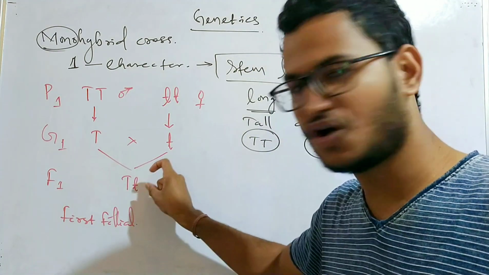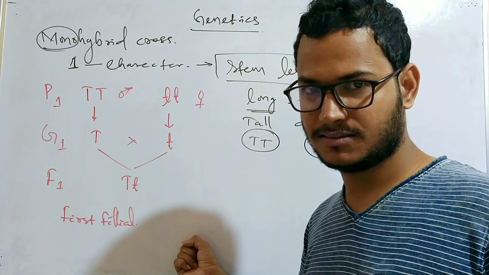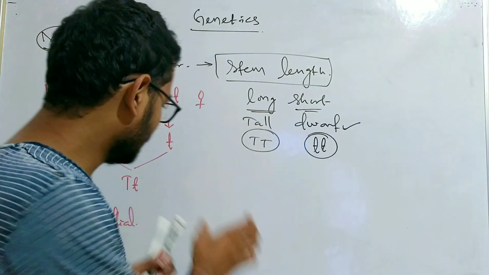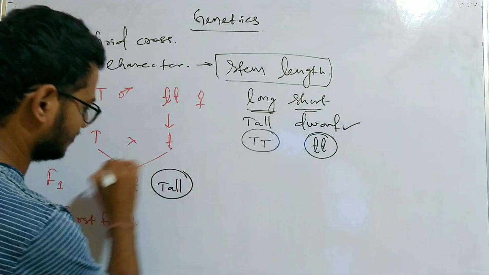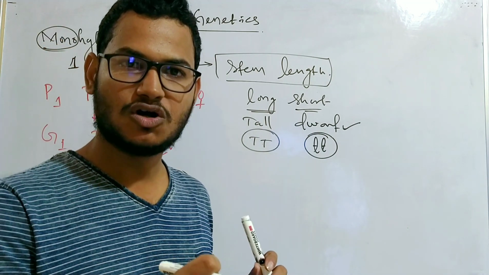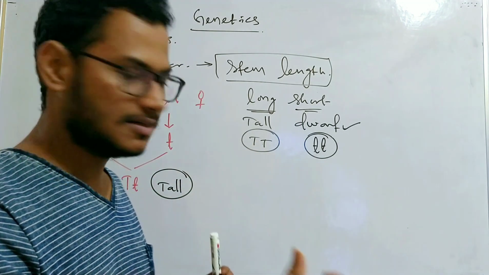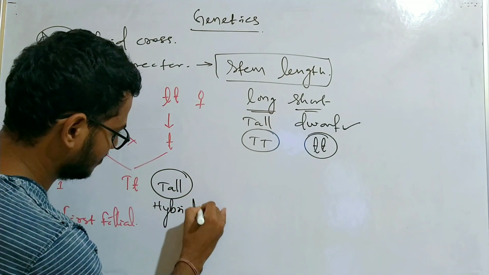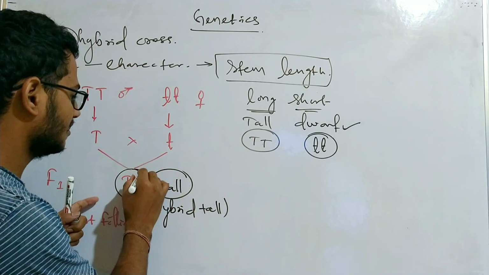In the F1 generation, he got a plant with characters of both the parent, male as well as female. But he found that phenotypically this plant is tall. This plant is tall. Although there is a mixture of the character, the genes of the dwarf as well as tall plant, but the offspring is here tall, and this is not pure tall but hybrid tall. It is called hybrid tall, and this condition is called heterozygous.